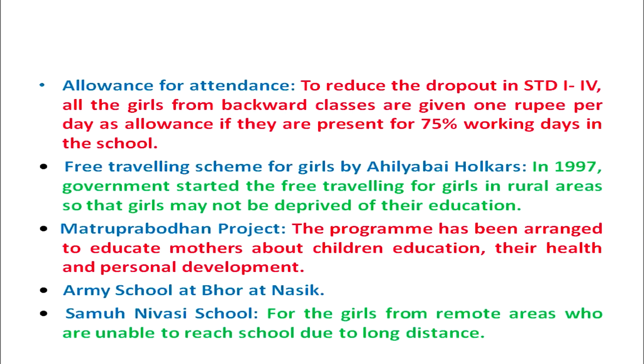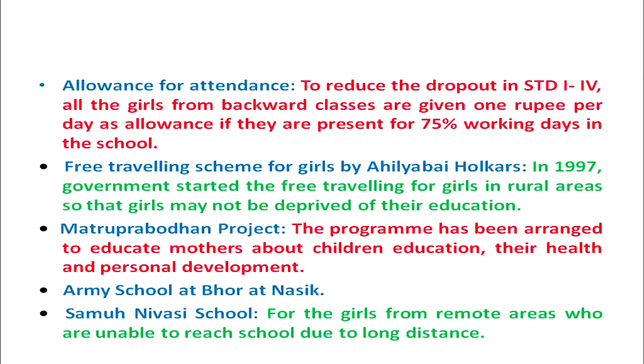Now, what do these schemes signify? As far as allowance for attendance is concerned, this scheme is to reduce the dropout in standard 1st to 4th, and all the girls from backward classes are given 1 rupee per day as allowance if they are present for 75% working days in the school. So the girls who are attending the schools regularly and who belong to the backward classes are given this allowance.